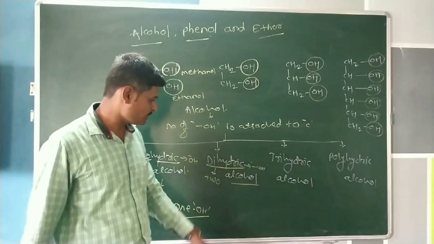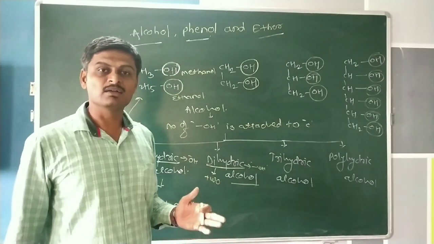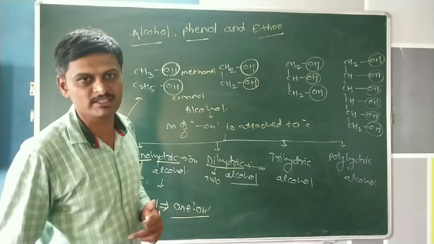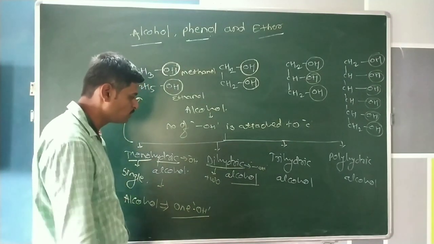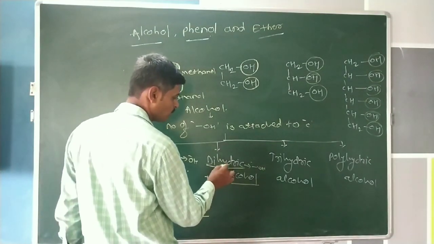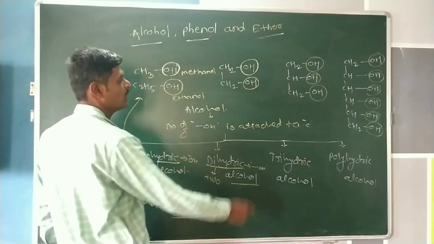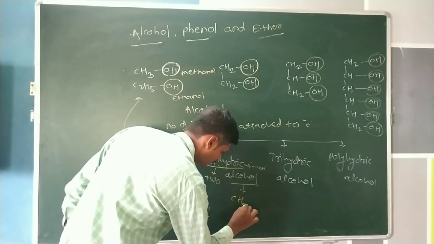The definition of dihydric alcohol is that two hydrogen atoms of the alkane are replaced by two hydroxy groups. And this is an example of dihydric alcohol.